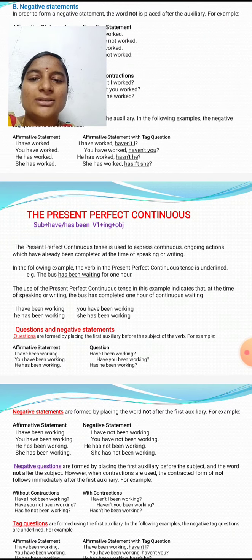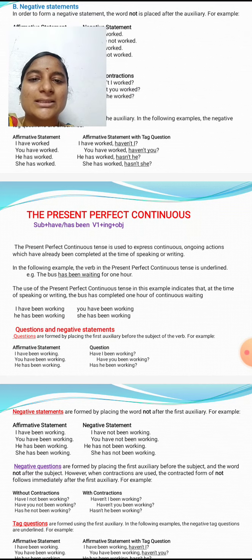Next, the fourth one, the present perfect continuous tense. This tense is used for ongoing actions which have already been in progress at the time of speaking or writing. It expresses an action which began in the past and continues in the present. So that is called the present perfect continuous tense.